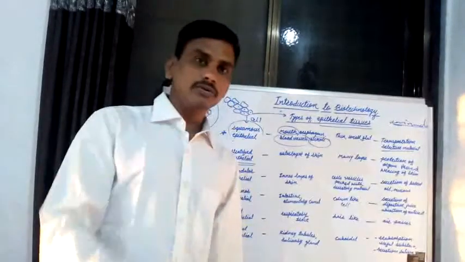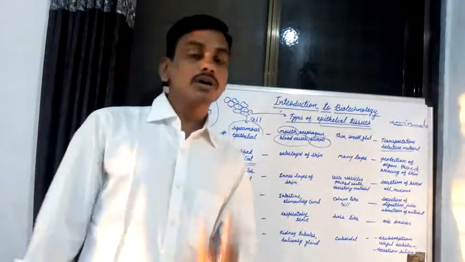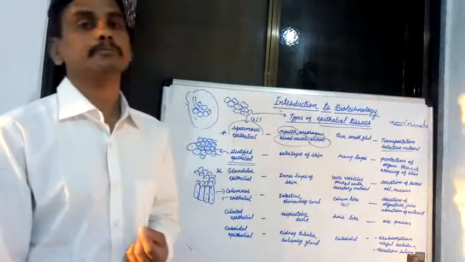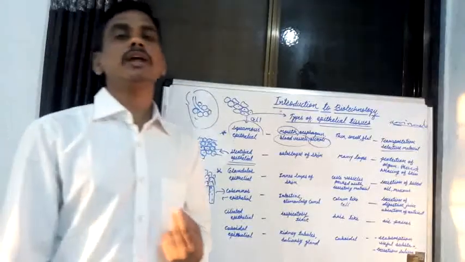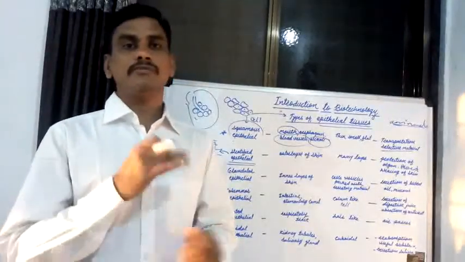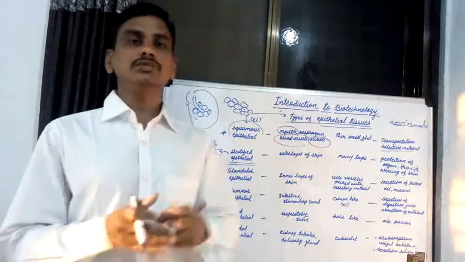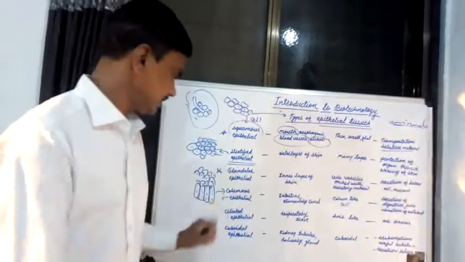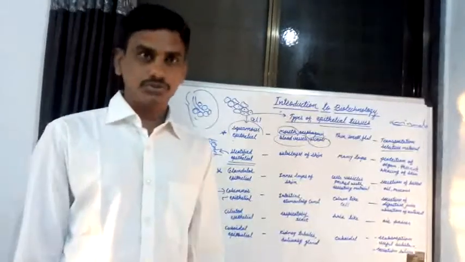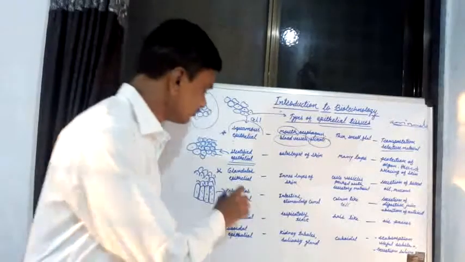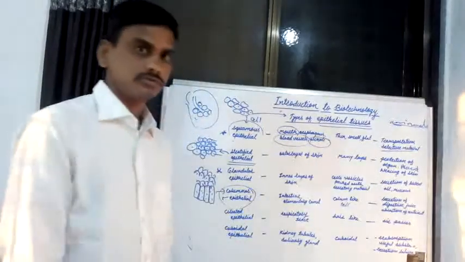The second function is absorption of various nutrients: carbohydrates, proteins, fats, vitamins, minerals. These nutrients are absorbed by columnar epithelial tissue. That is another function of this tissue.